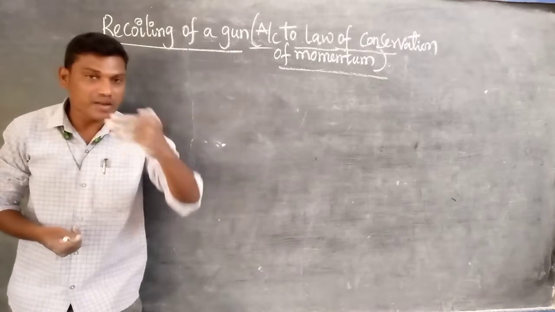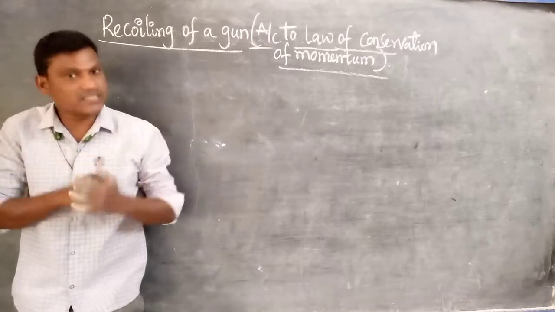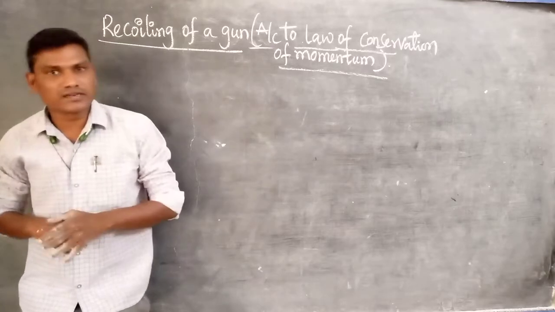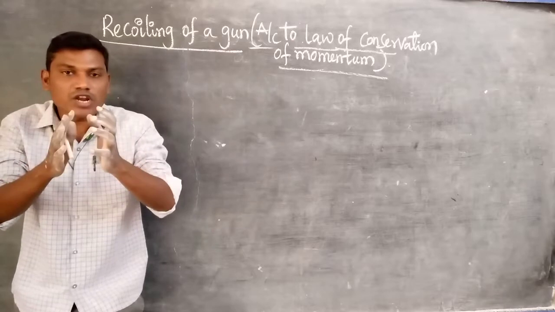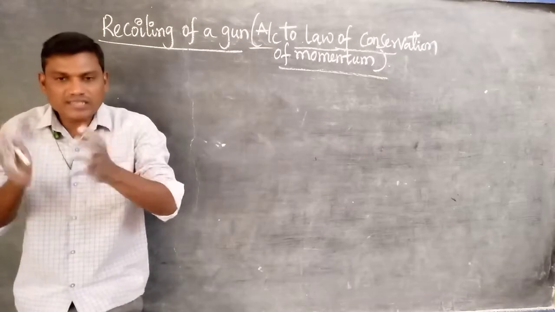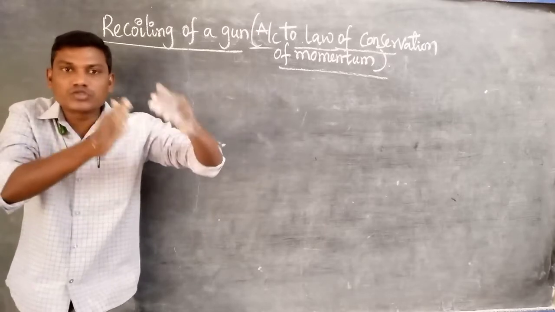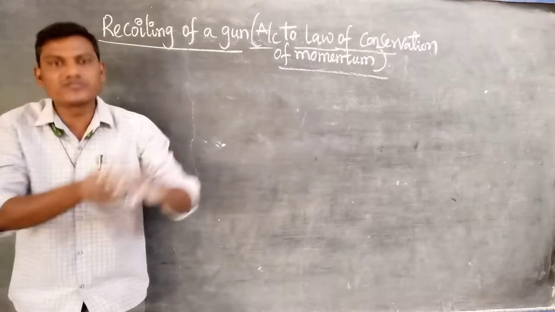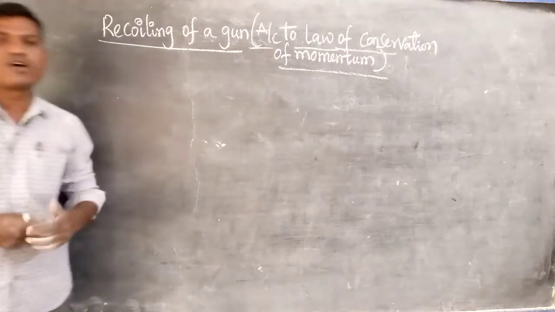In our previous video, I clearly explained this one. The total momentum of a system before the collision is always equal to the total momentum after the collision. So when you consider two bodies, the sum of the momentum of the two bodies before the collision is always equal to the sum of the momentum of the two bodies after the collision. We can define the law of conservation of momentum this way.